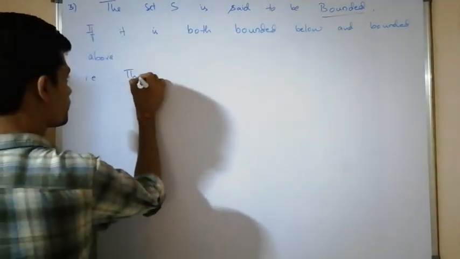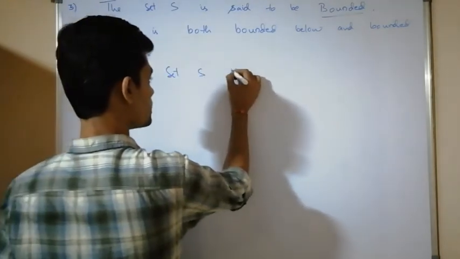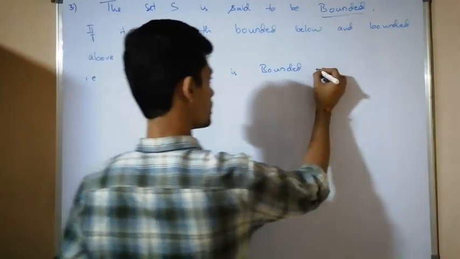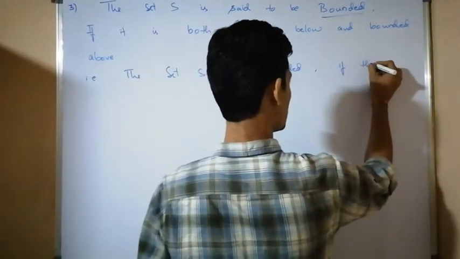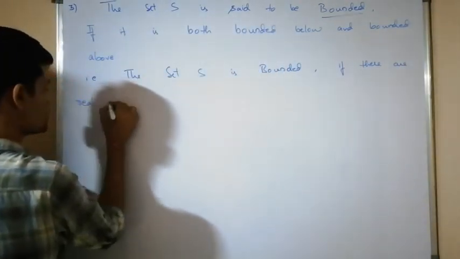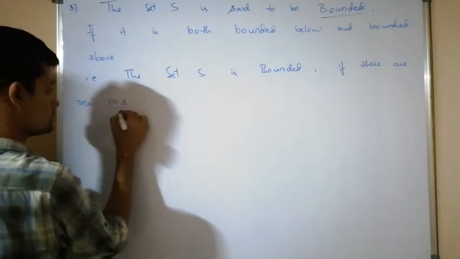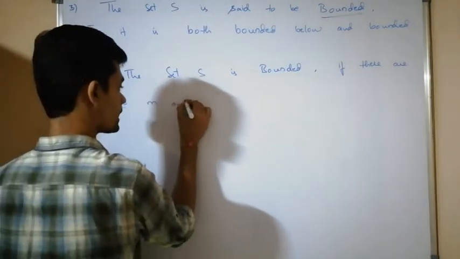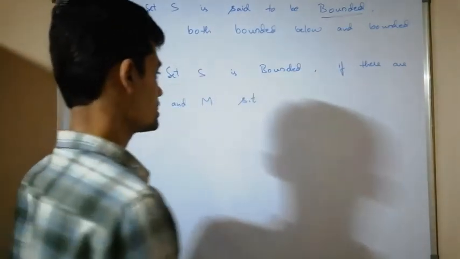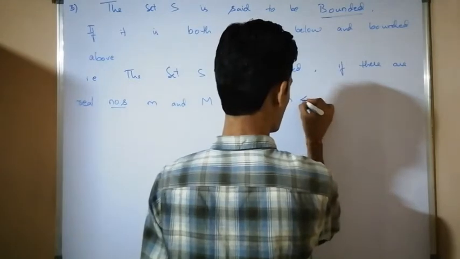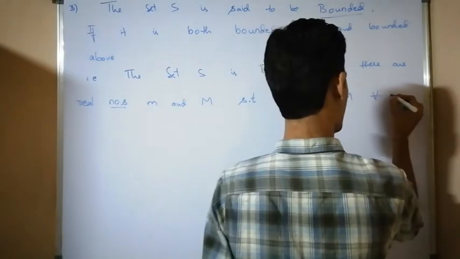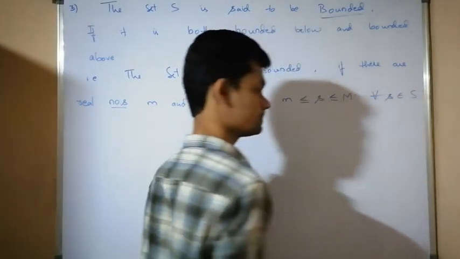That is, the set S is bounded if there are real numbers small m and capital M such that small m is less than or equal to s is less than or equal to capital M for all s belongs to the set S.